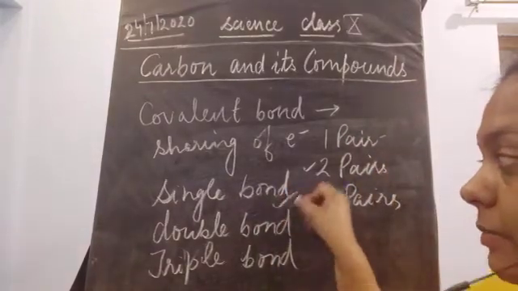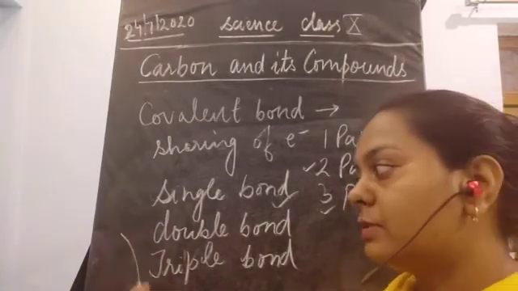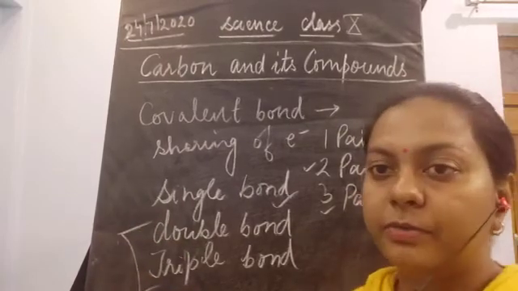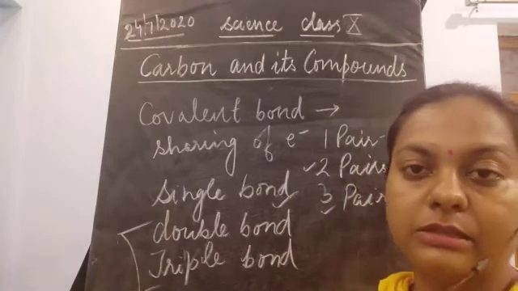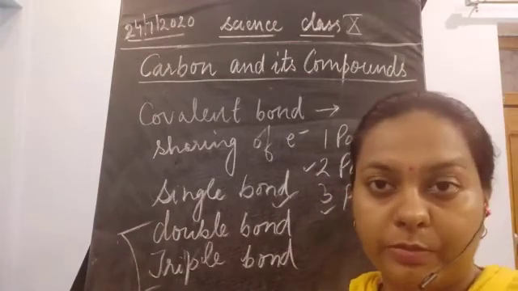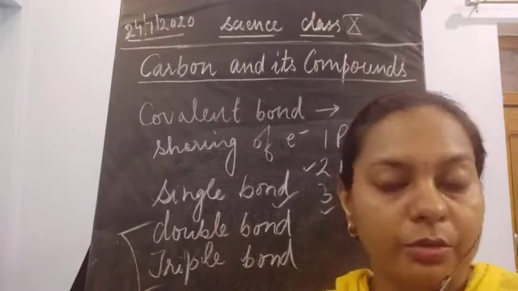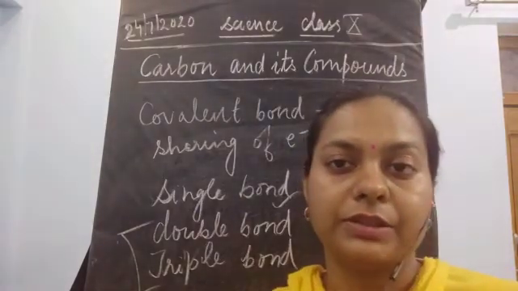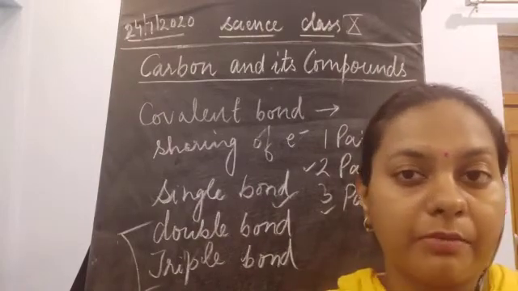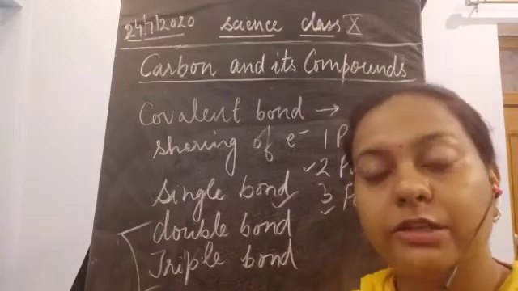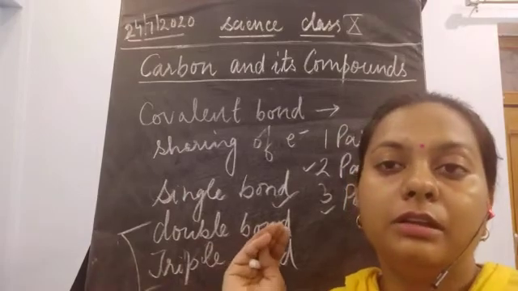Here the compounds with single bonds are known as saturated compounds, whereas the carbon compounds which have double and triple bonds are known as unsaturated compounds, because they have more than one bond. Now I'll not go into details about saturated and unsaturated compounds because hydrocarbons are excluded from your syllabus. So I'll just come up with the things which are present in your syllabus. It is just a superficial idea about carbon and its compounds.